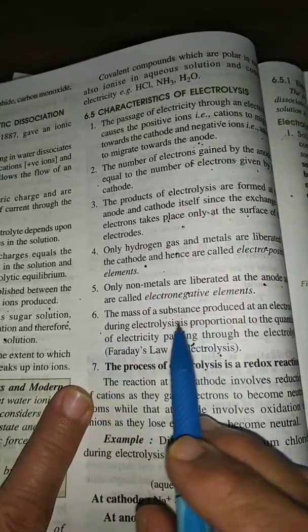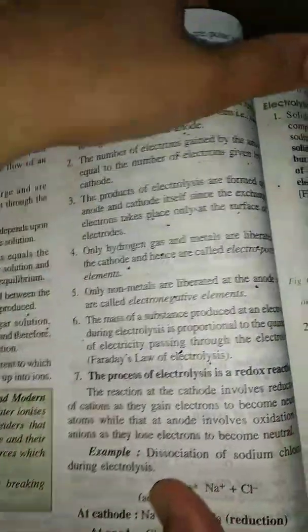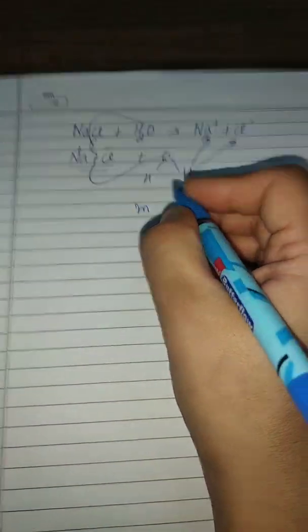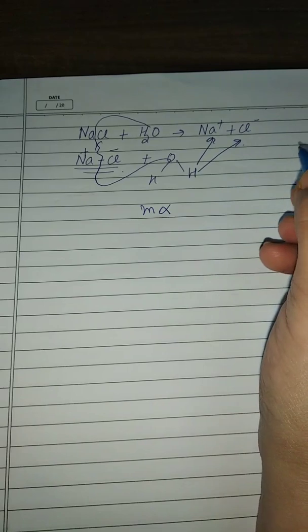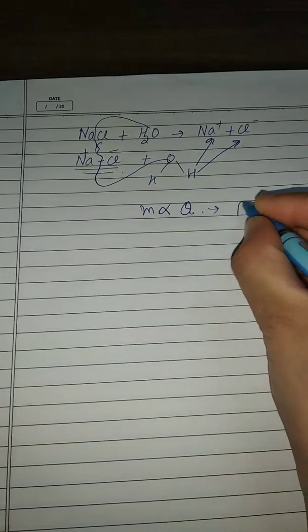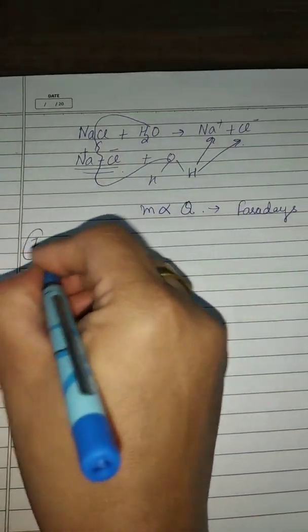Sixth point, the mass of the substance produced, that is, the weight of the substance produced is directly proportional to the current passed or the electricity passed through the electrolyte. This is according to Faraday's first law of electrolysis. This you will do in detail in physics.